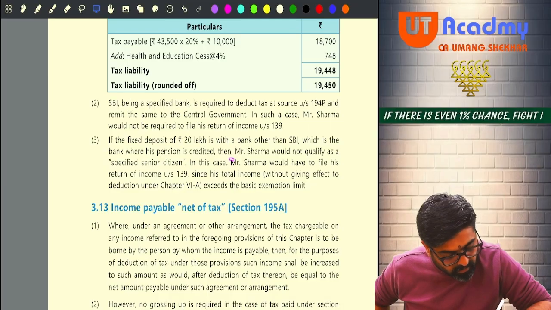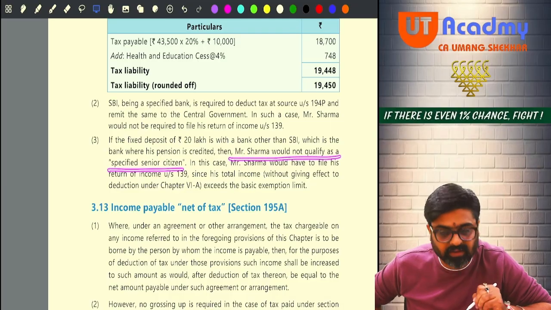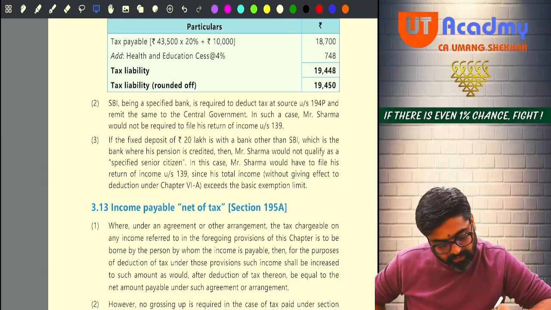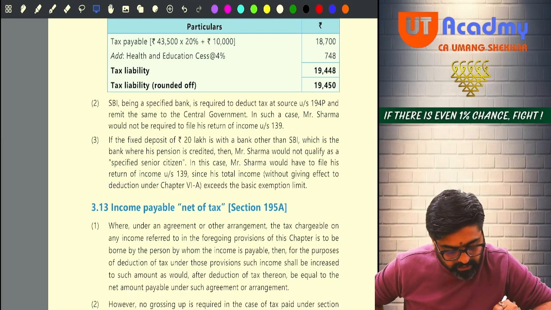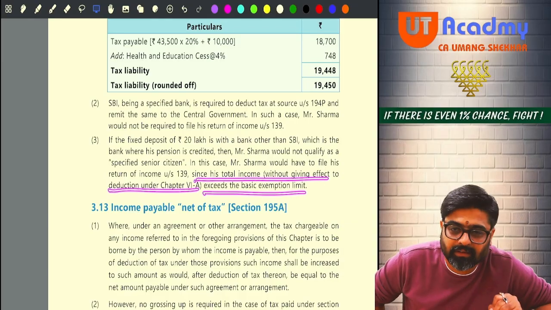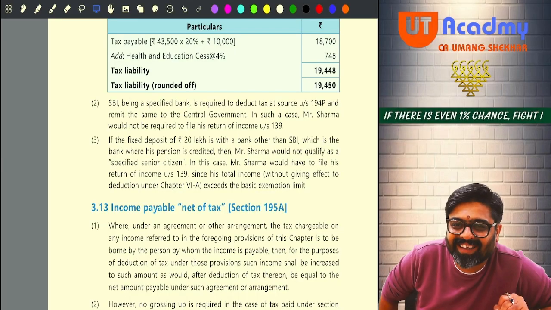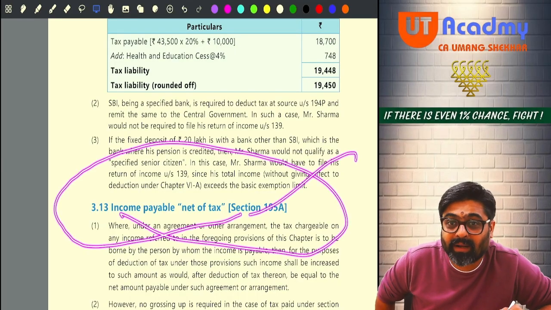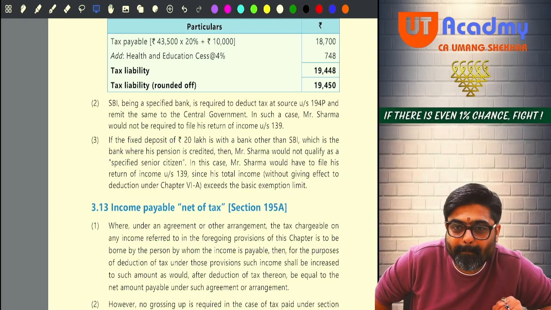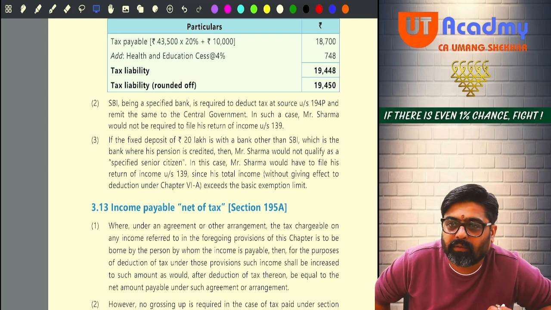Next one. If the fixed deposit is with other bank, which is not the bank where his pension is credited, then Mr. Sharma would not qualify as a specified senior citizen. In this case, Mr. Sharma would have to file his return of income under section 139, since his total income without giving effect to deduction under chapter 6A exceeds the basic exemption limit. Did you see 139 which we did? The impact of that also came over here. Got it, sir?